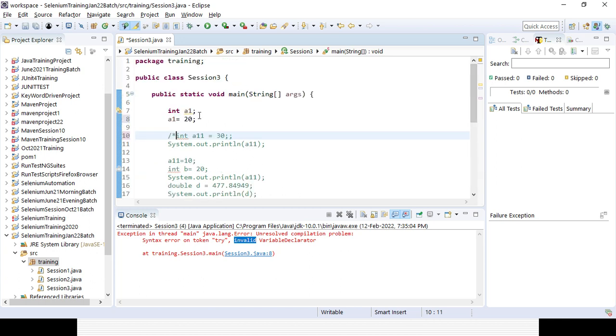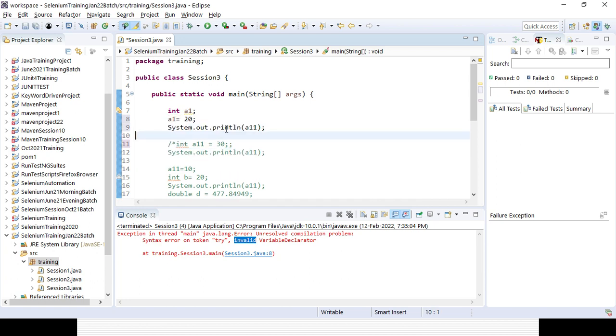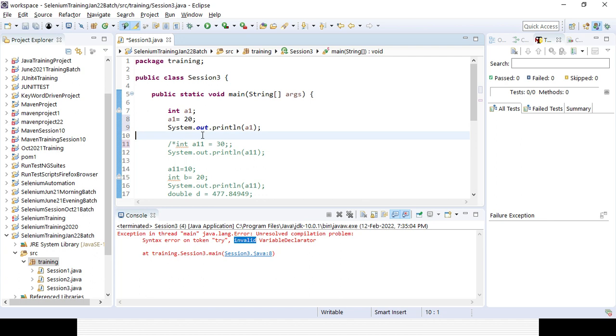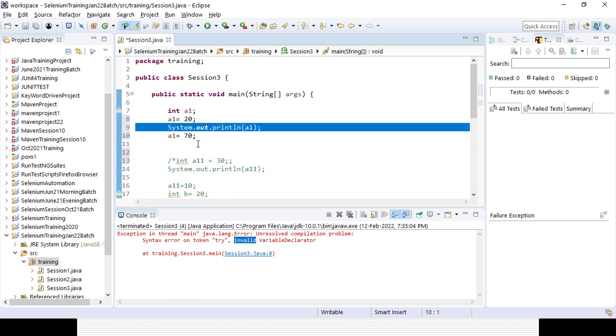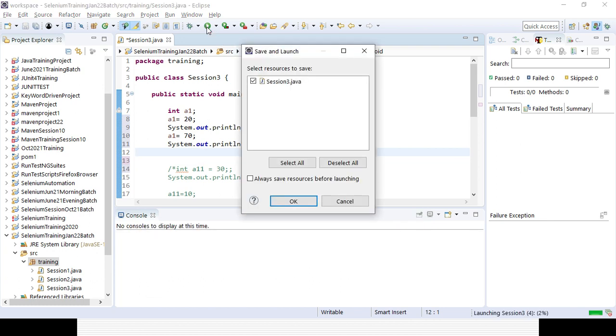Okay, so then if you want to print the value of a1, it will print the value. Again, you can change the value of a1 to another value, then you can use it again. So it will take the latest value whenever it is used. Now I want to change to 40, 70, like that. And if you want to print out the value again, it will print 70, not 20. So that's why the same variable can be changed multiple times.